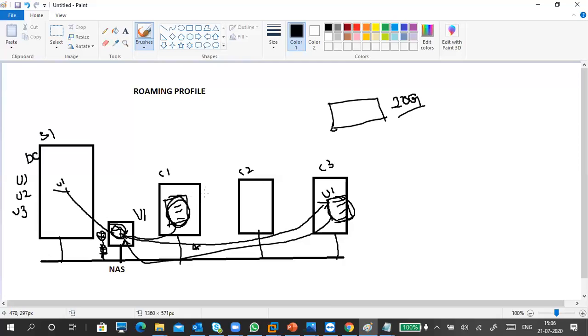So users' profile data is stored in a central location, and he can log in from any place. It will be synced to that PC when you log in. It will be synced to your central storage when the user signs out. So you have to do this roaming profile thing.